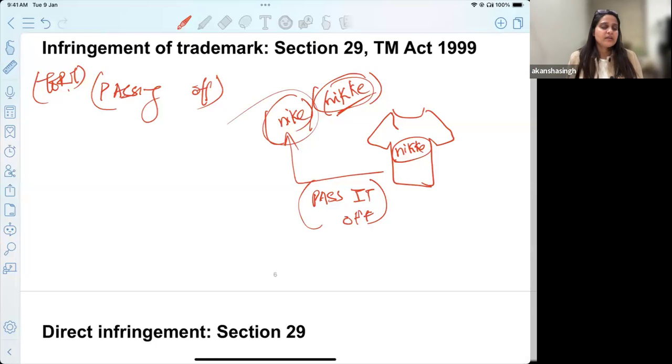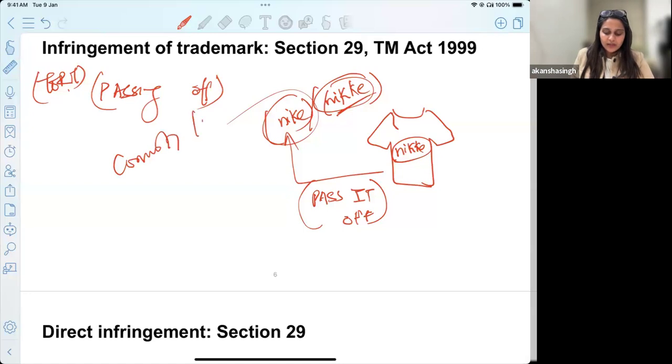Okay, so the beauty of the Trademark Act is that it provides you, it's not like the Copyright Act where you have ownership for 60 years. Here you have the ownership for 10 years, and you can continuously renew it, and there are other terms and conditions to that. At the same time, even if your trademark is not registered, there is a common law remedy.